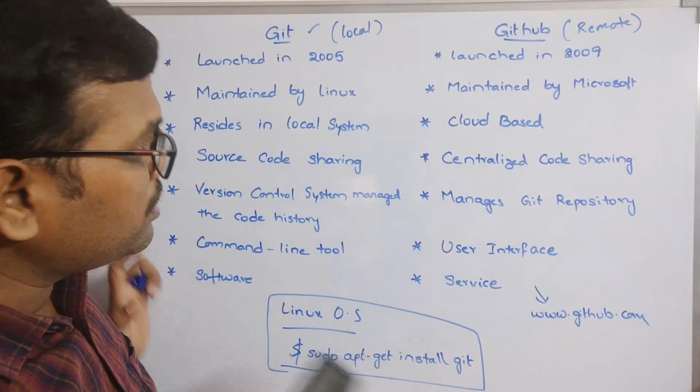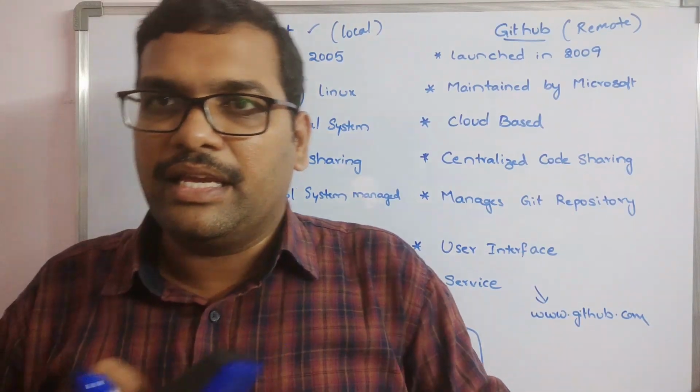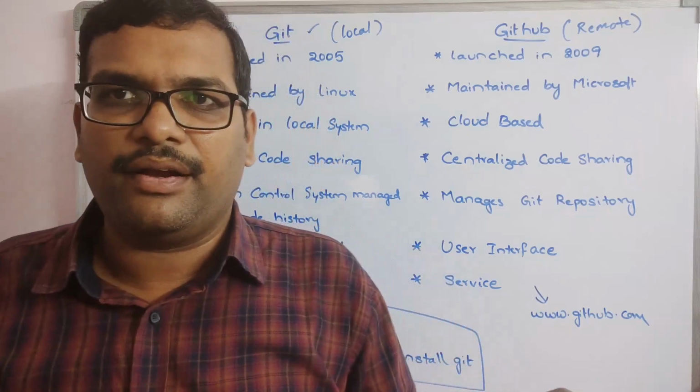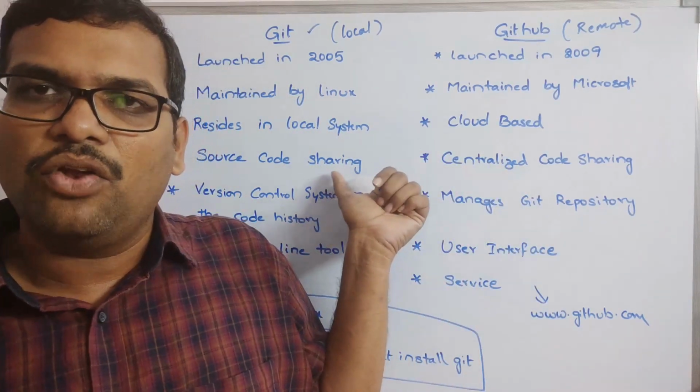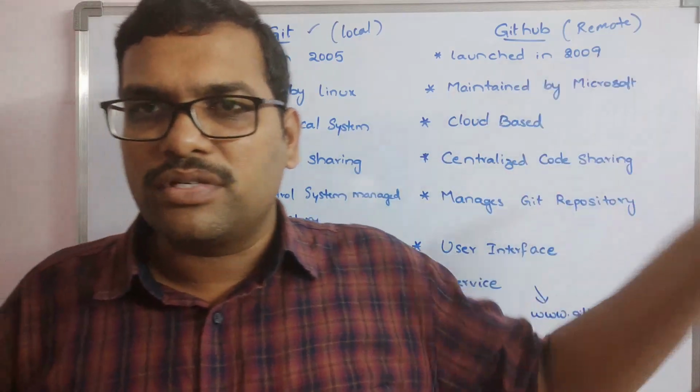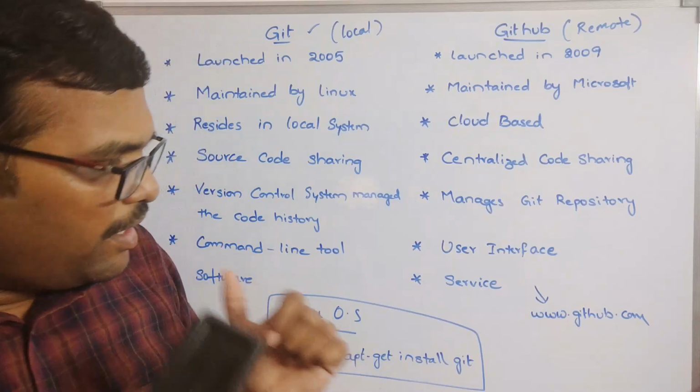So hope you understood the complete difference between Git and GitHub. Both are not equal, both are completely different. One major difference: Git resides in the local system, GitHub resides on the remote server. Okay, so hope you understood this, and let us stop here.